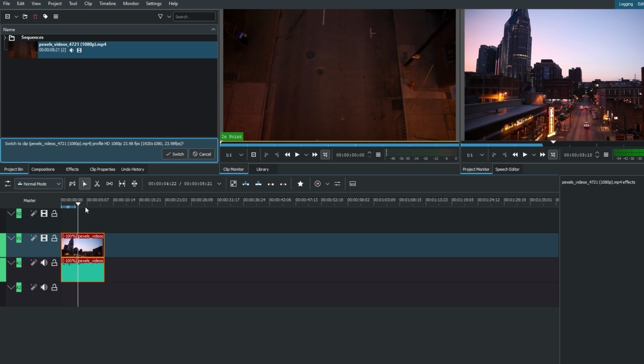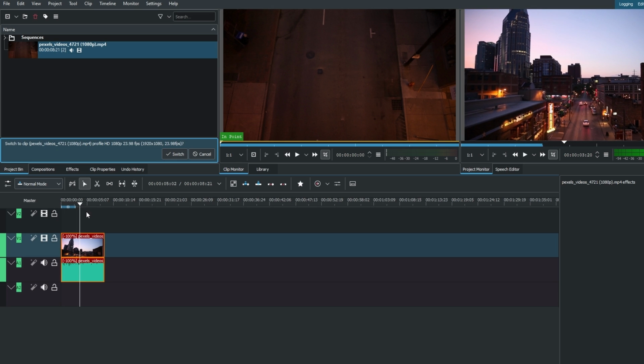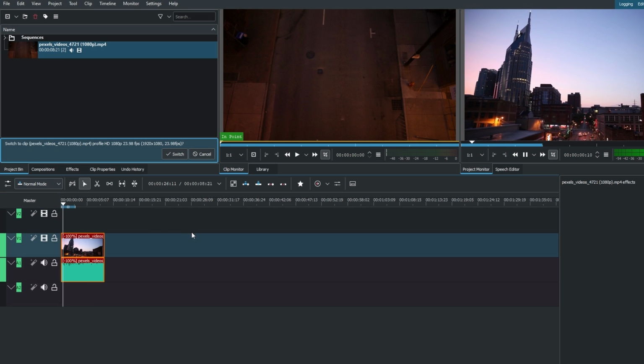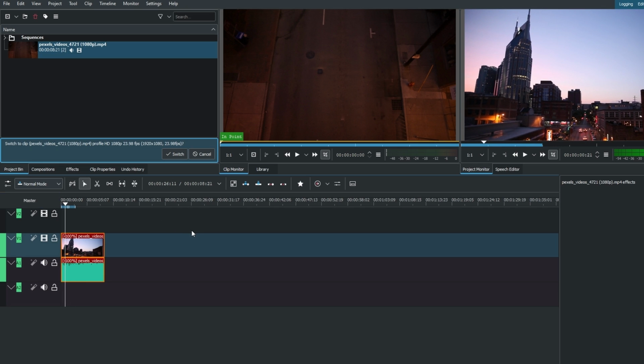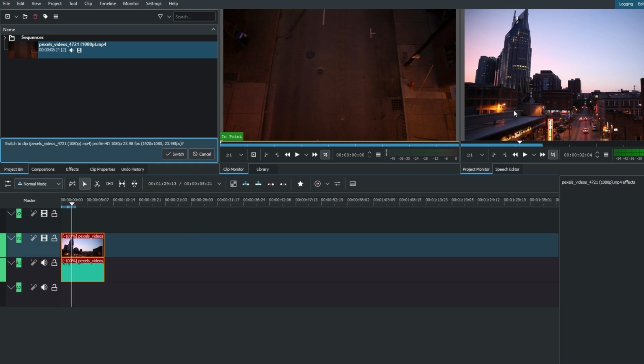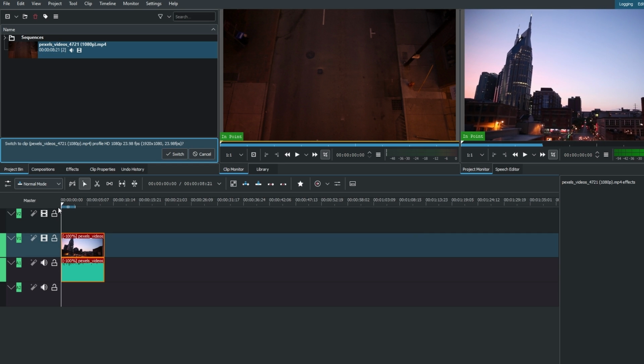Playback the video clip on the timeline to preview the reverse effect. Note that playback may be a bit choppy within the Kdenlive interface. If the playback is choppy, consider rendering the project. Rendering will smooth out playback, providing a more accurate representation of the reverse clip.